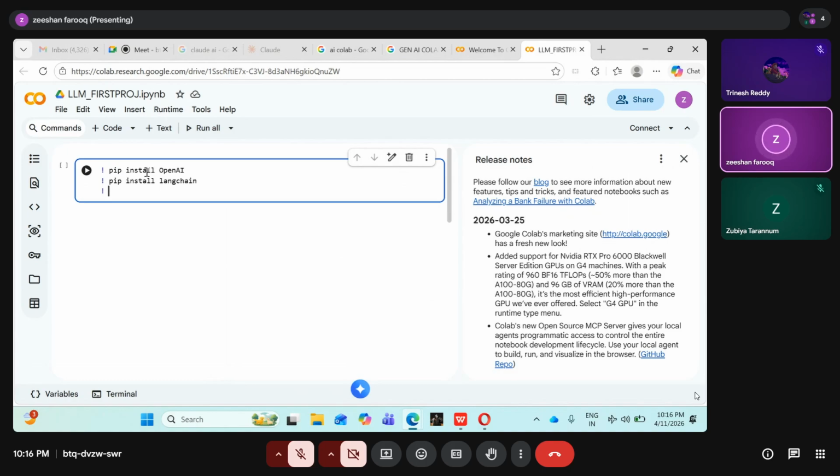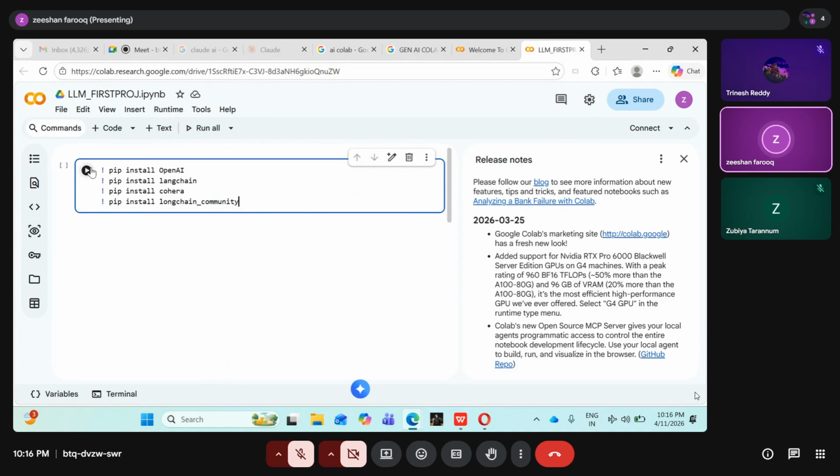Again, Cohere. Cohere is also used to build the application. Okay, install Cohere. And then lastly, there is the LangChain community package. We also have to install that in order to run the basic Python program. Okay, pip install langchain underscore community.